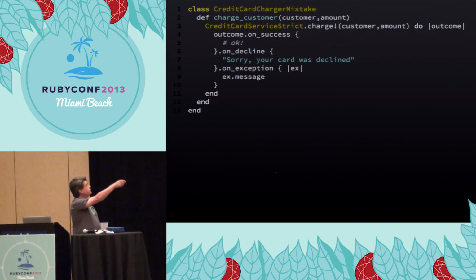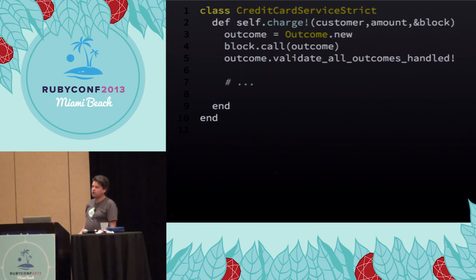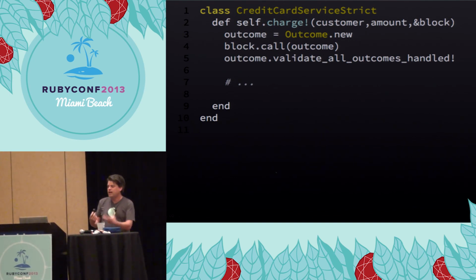Because this code isn't actually running. This code is mapping outcomes to code, but it's not actually running the code. The credit card service is actually running the code. So before the credit card service runs the code, it could check to see if I handled everything. It could notice I didn't provide any code for the on expiration case. And it could decide, dude, you did not understand how to use me. I'm not going to go forward because something is broken.